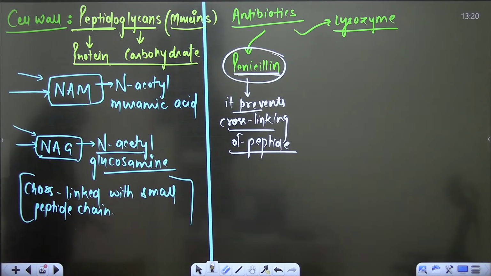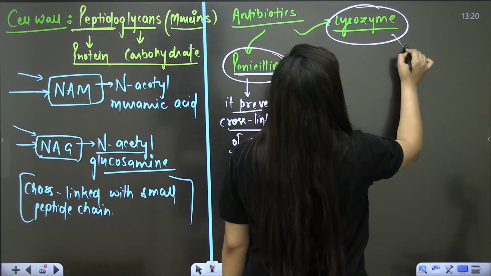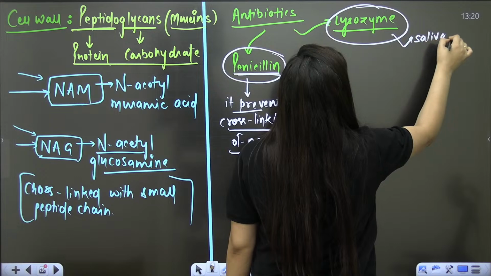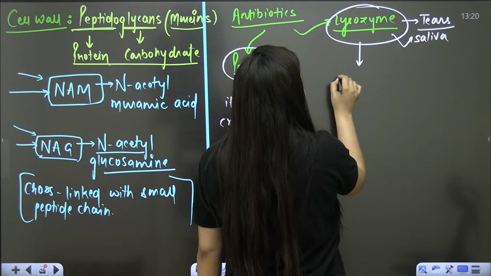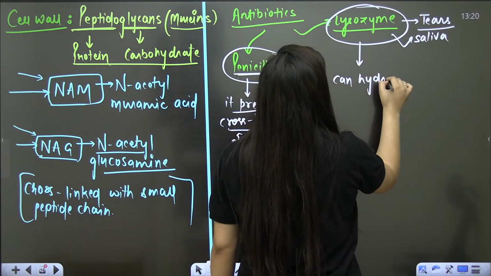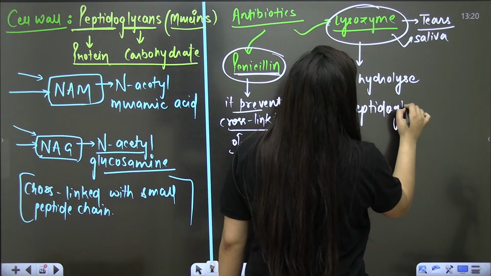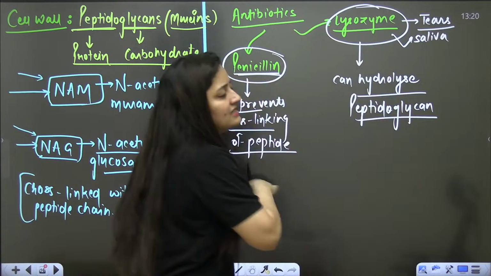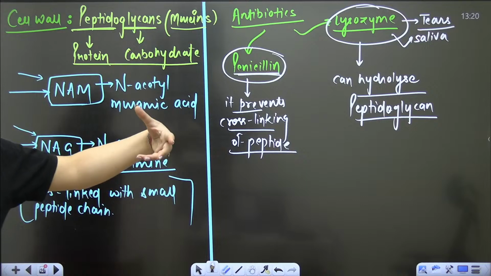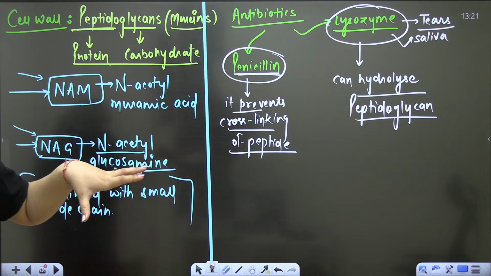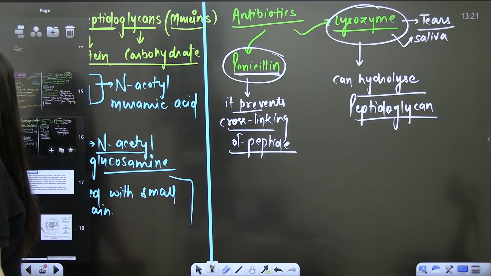Yes or no? And how is lysozyme going to act? You know lysozyme is present in saliva, right? It is present in tears. So how is this lysozyme going to kill bacteria? It can hydrolyze peptidoglycans. So one will not let the cell wall synthesize properly and another will just destroy it, will just hydrolyze it. Clear? This is what we need to know.